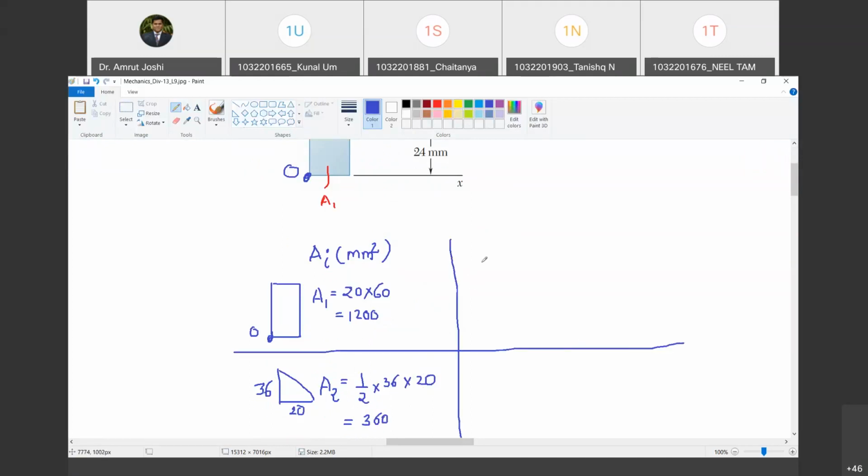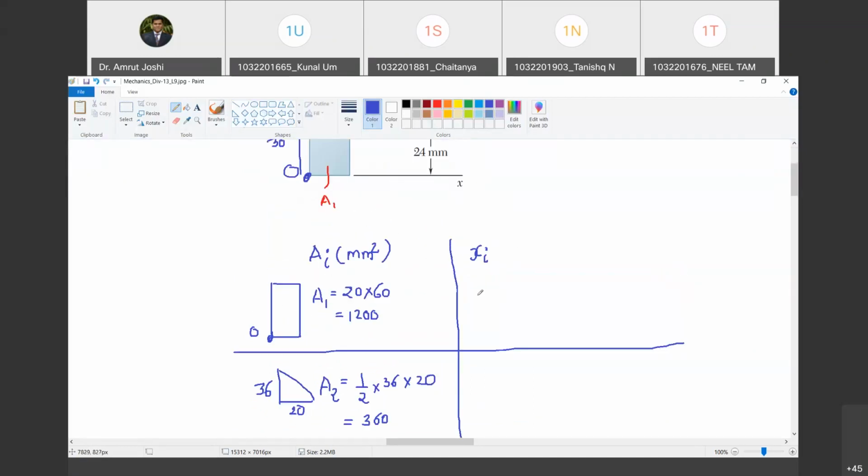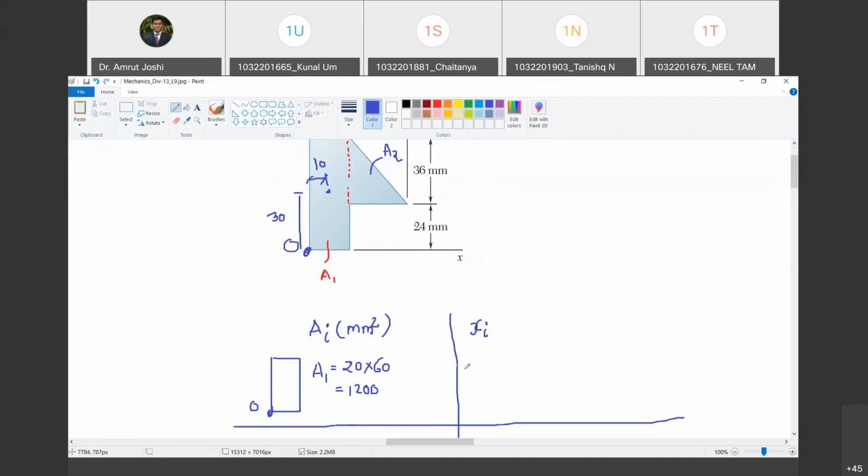Now can you calculate x1 for me? First area, what is x1? It is going to be at a distance 10 from O. Agreed? And this distance is going to be how much? 30, that is 36 plus 24 by 2. Do you agree with me? So that is going to be 30. So I will write down x1 as 10. Are you with me?